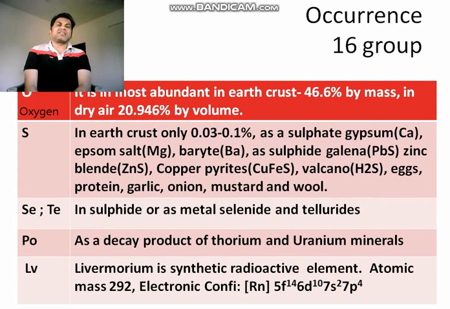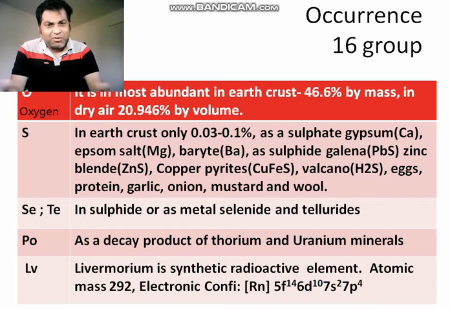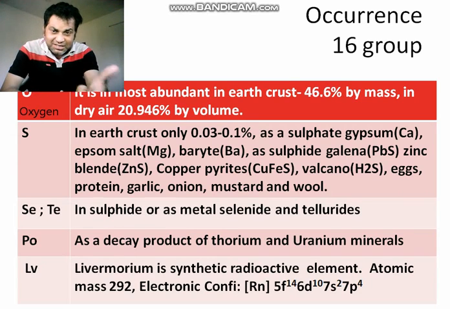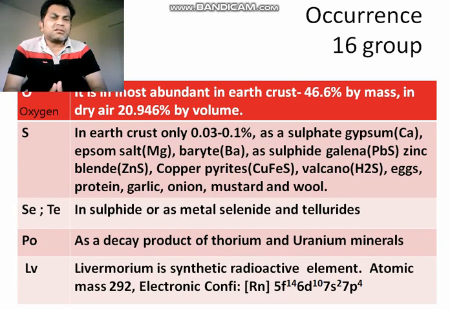Now sulfur, it is the most abundant. It is found in many ways. That's why it is a long part. In earth crust it is found only 0.03 to 0.1 percentage as a sulfate. Gypsum, that is the calcium sulfate, CaSO4. Epsom, that is the magnesium sulfate. Barite, that is the barium sulfate. These three sulfate forms it is obtaining.